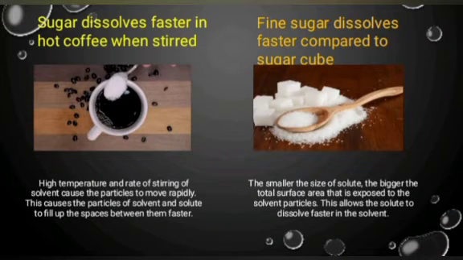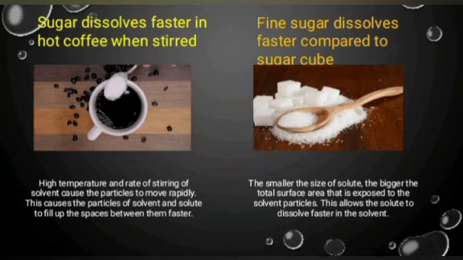Sugar dissolves faster in hot coffee when stirred. Higher temperature and rate of stirring of solvents cause the particles to move rapidly. This causes the particles of solvent and solute to fill up the space between them faster.